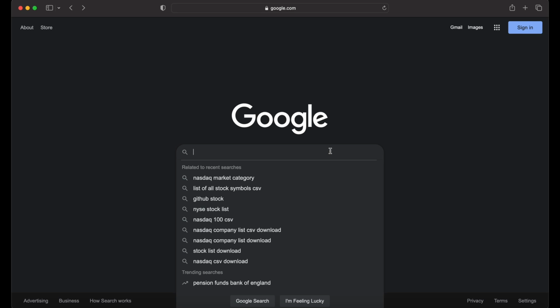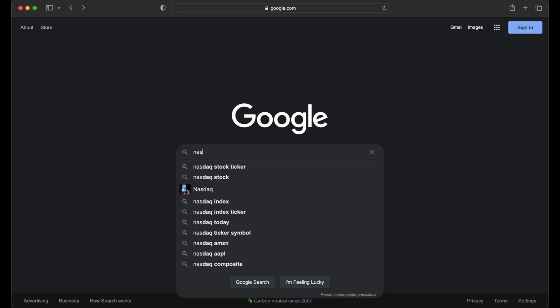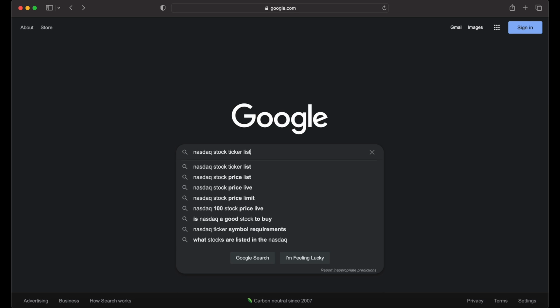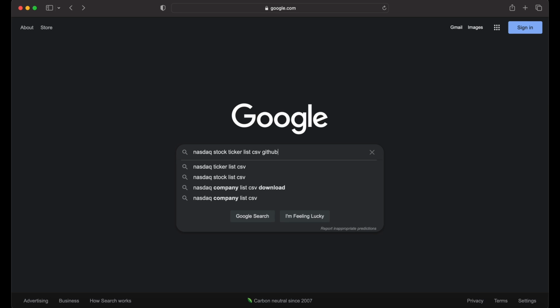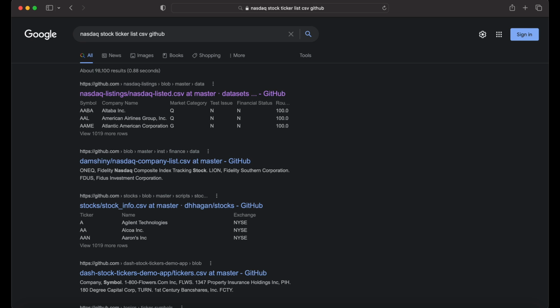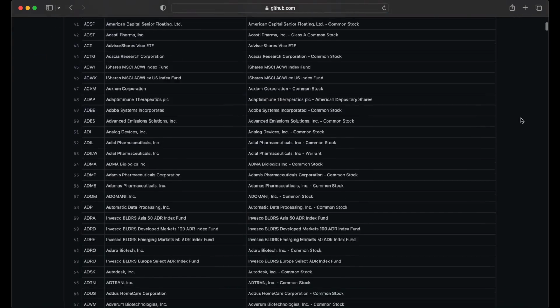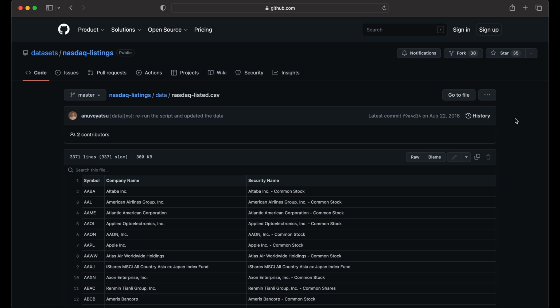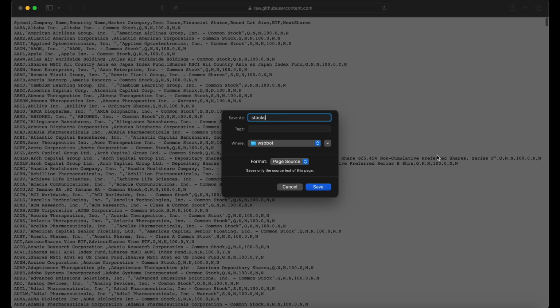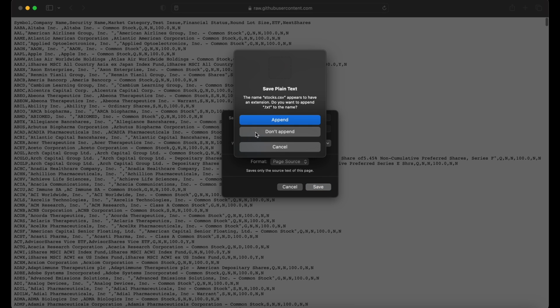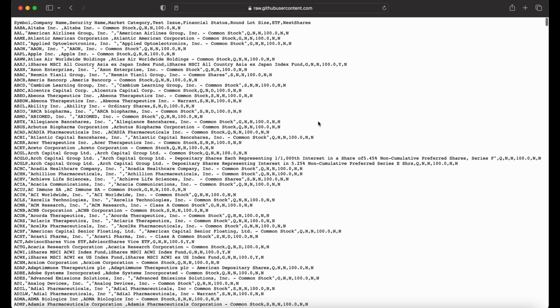So now we need to get a list of every single stock ticker that could be present in a comment on Reddit. We want to isolate this to only NASDAQ stocks, which should reduce it to a reasonable number. So I'm going to do a search to look for CSVs that might have this info on GitHub, and the first one here has it. We'll go through and make sure it has what we want, and then view the raw file on GitHub. Then I'm going to save this in our bot directory and name it stocks.csv, and then we'll go back to the code.